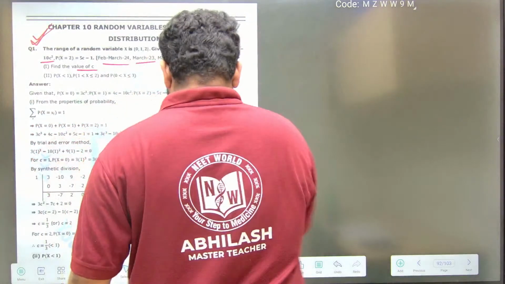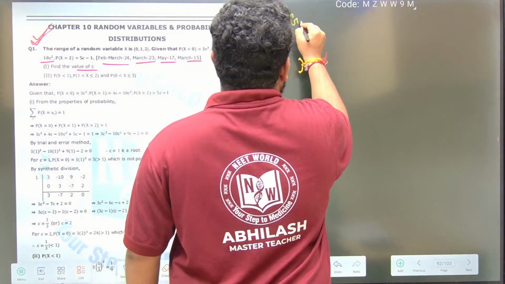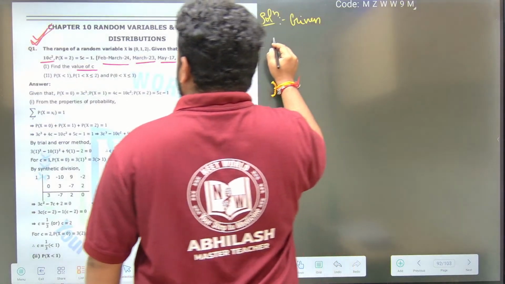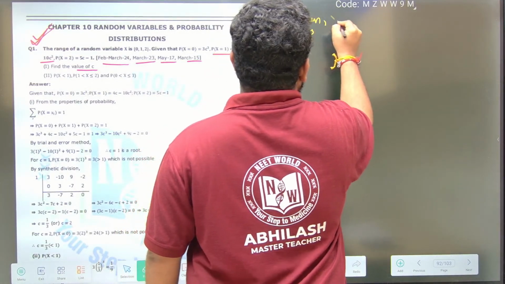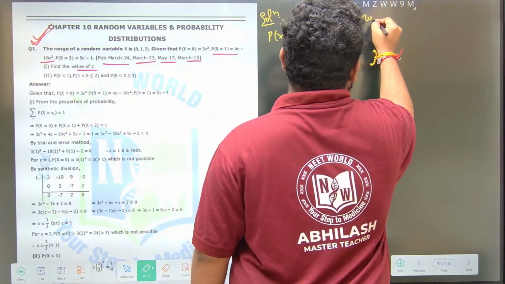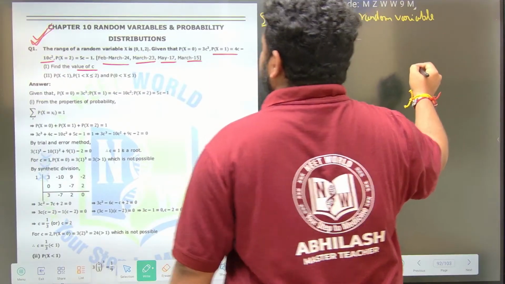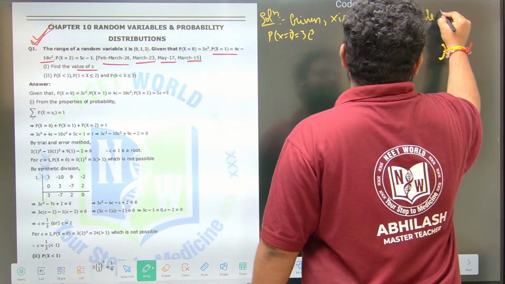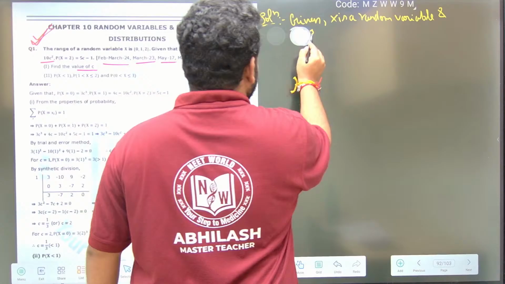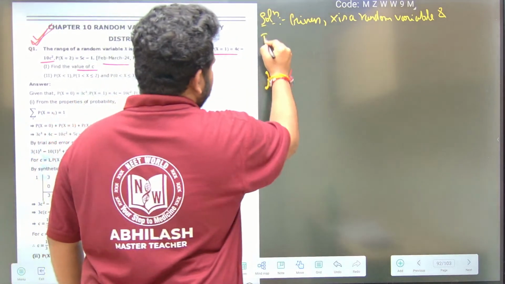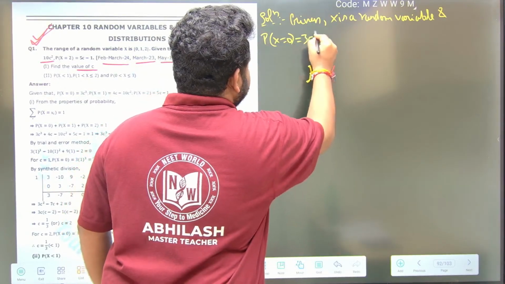Now solution. See here, we will write down the solution. Given, x is a random variable, and p of x is equal to 0 is 3c cube. p of x is equal to 0 is equal to 3c cube.